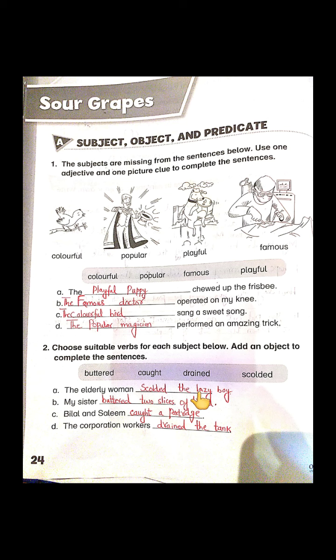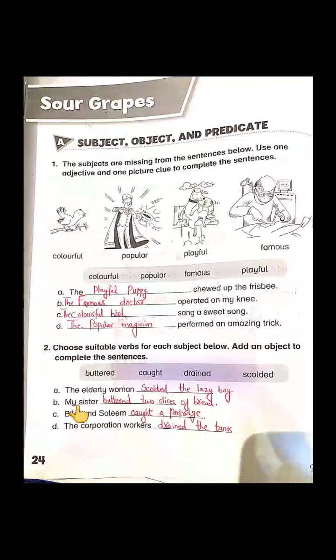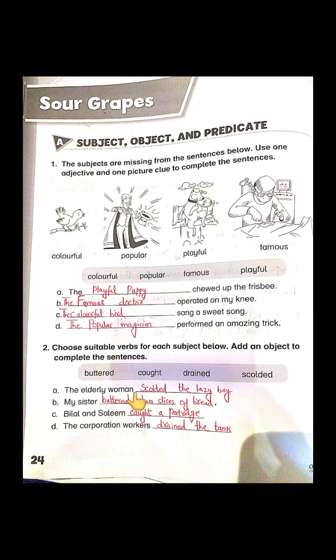The lazy boy is our object, right? B: my sister. We will pick buttered from the box. Buttered what? Two slices of bread. Students, these two slices of bread are our object.